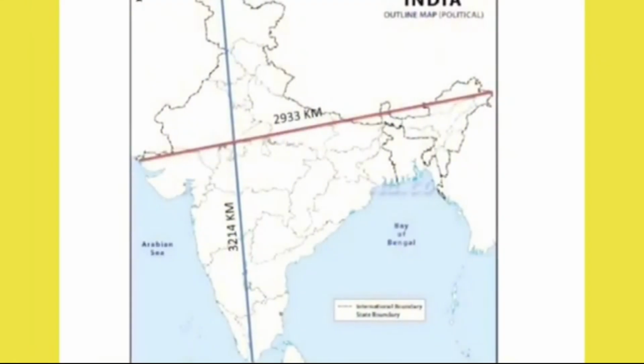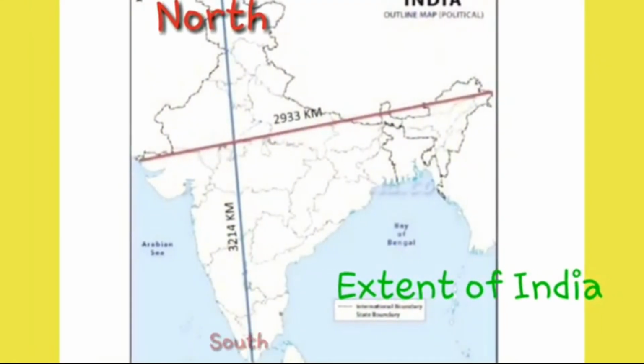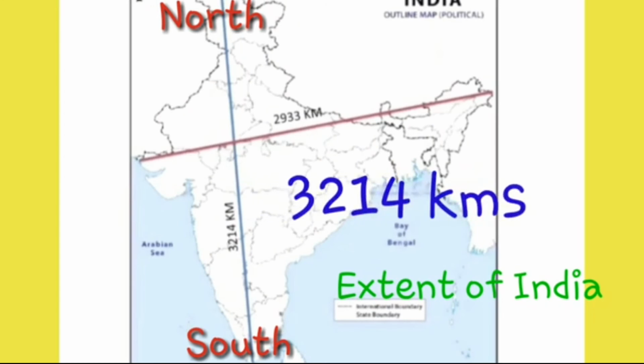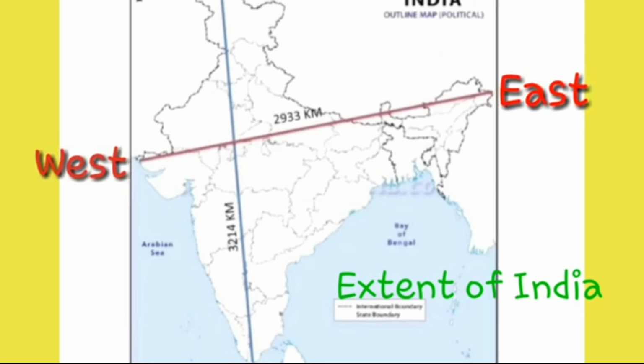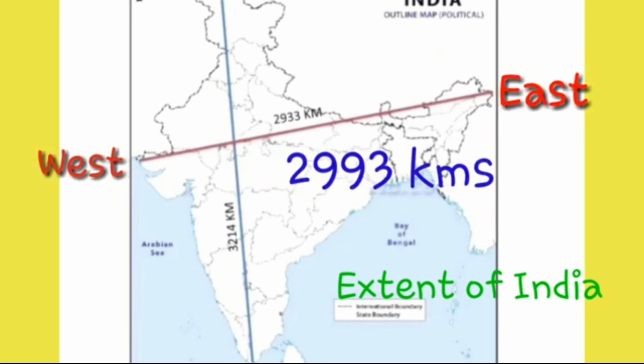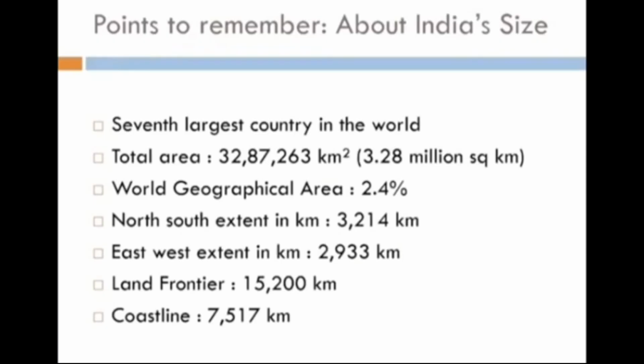Now coming to the extent of India, the north-south extension of India is 3,214 kilometers, whereas the east-west extension is 2,993 kilometers. So let us quickly summarize what we have learned today.